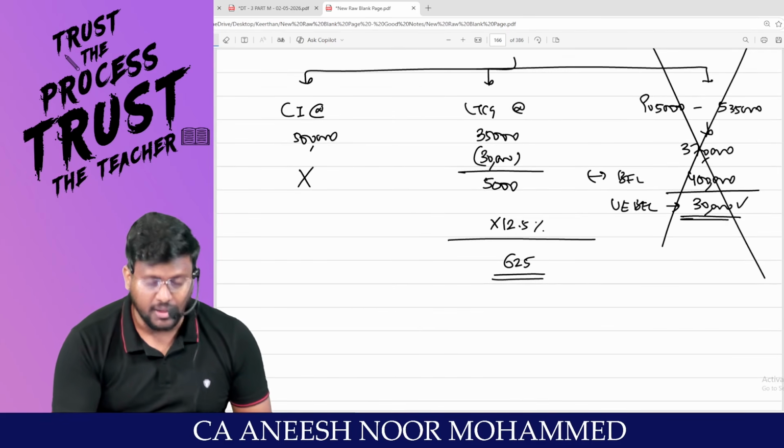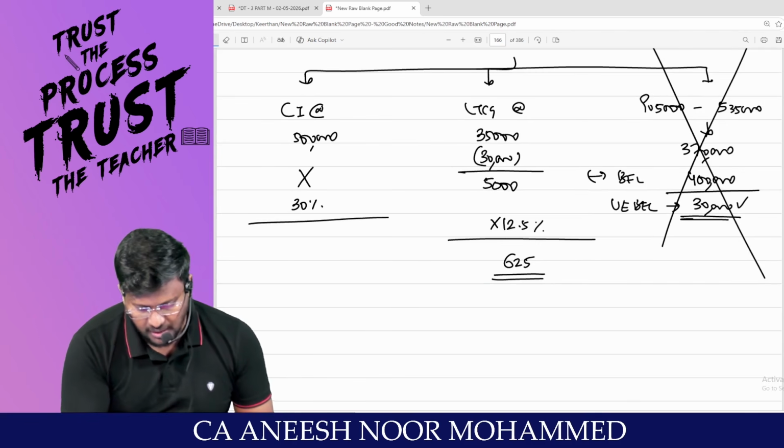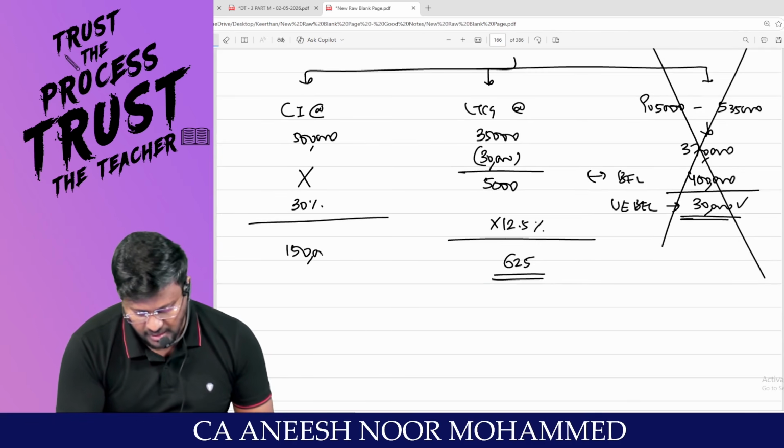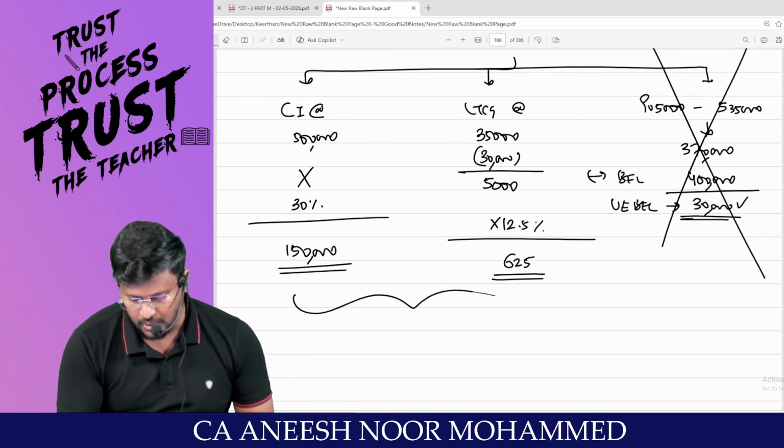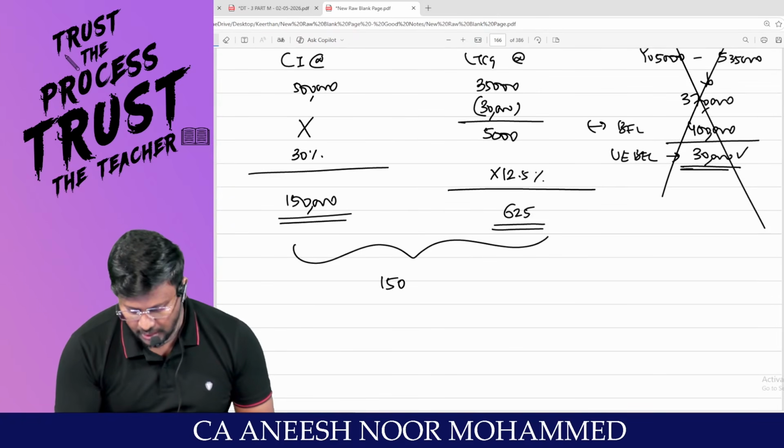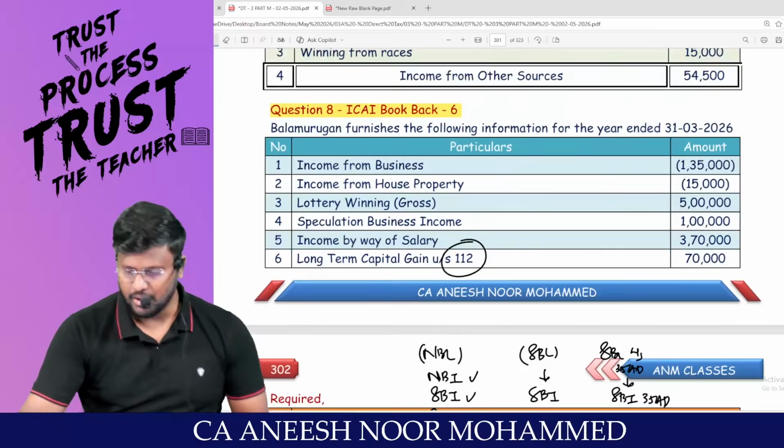And this casual income, sir, at the rate of 30%. So 5 lakh into 30% comes to 1,50,000. So 1,50,625 is the tax payable. Totally, you are liable to pay this.